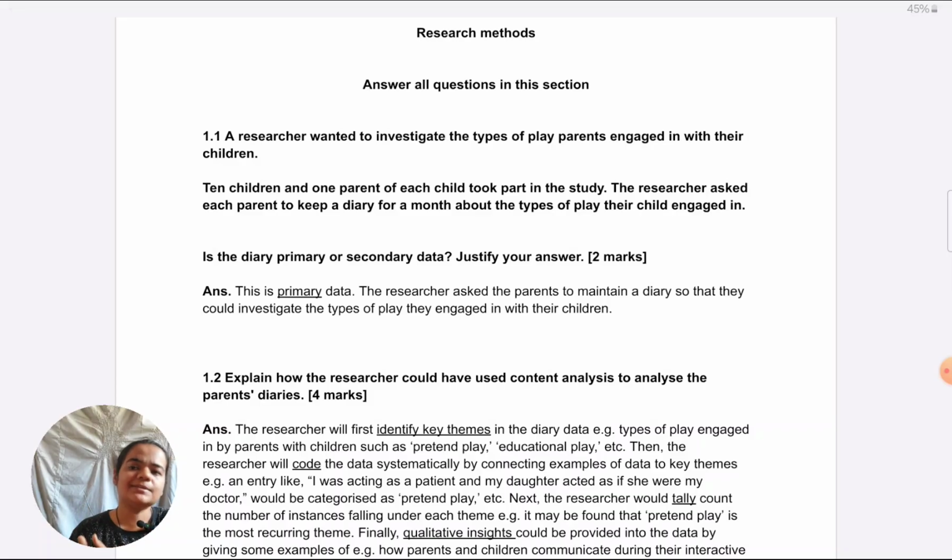Don't write closed questions. Some students believe only if they don't give response alternatives, then it is an open question. Supposing I ask someone, how often do you play, say pretend play, with your children? Now I see this as an open question because I'm not giving response choices. So I'm not saying things like once a week, twice a week. It's still a closed question because even if you're not giving response alternatives, how often, how many suggests to the other person that they should give a definite number, and that's all, that they shouldn't elaborate more. So it still qualifies as a closed question because there is an implicit suggestion that they are not to elaborate more. So make sure you don't write those type of questions.